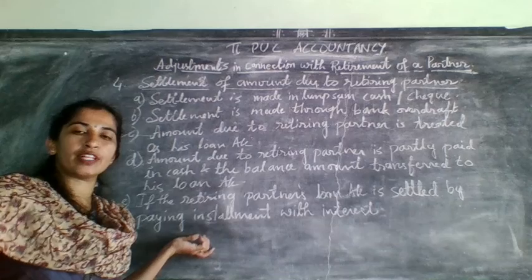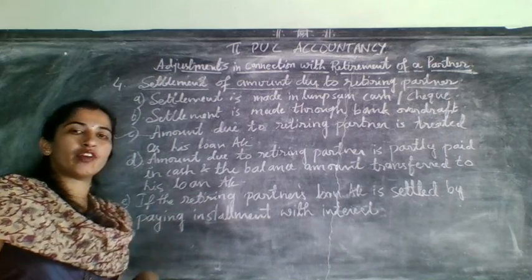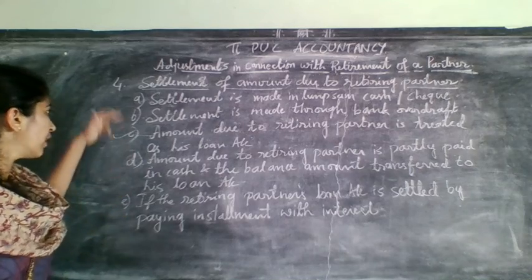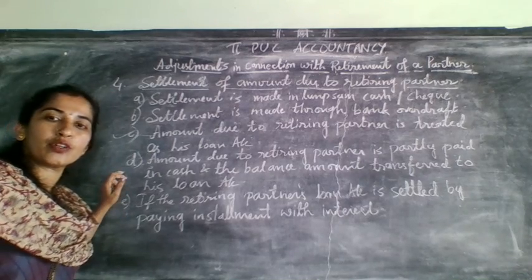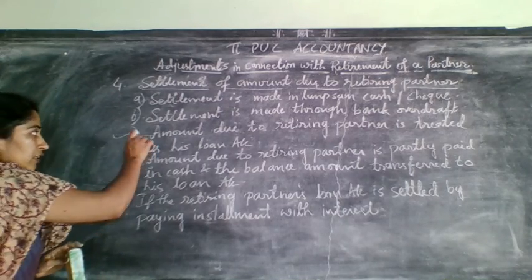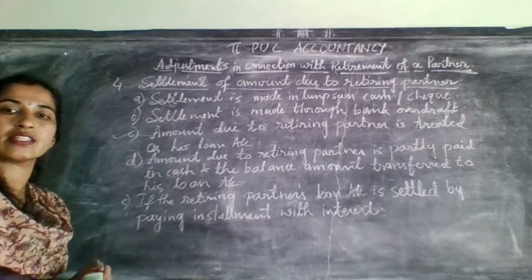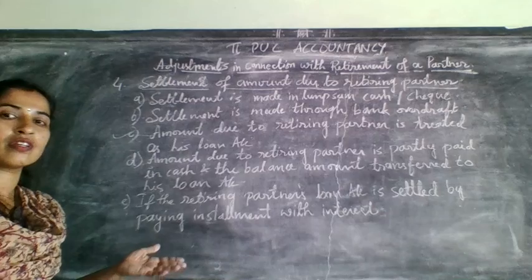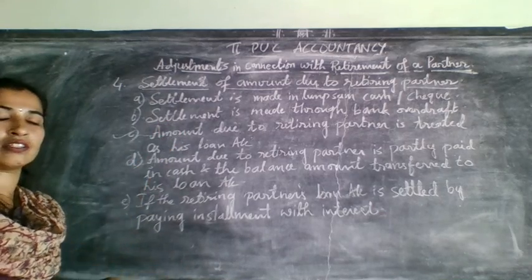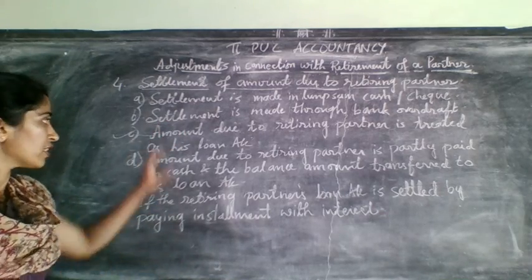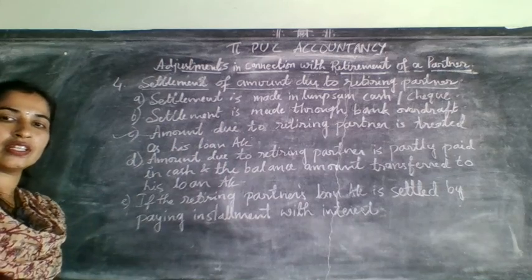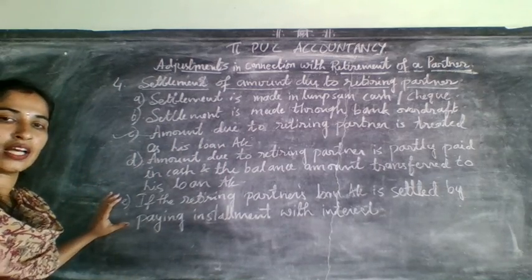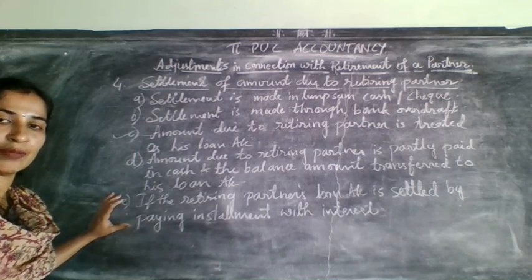Why have I not written it? Because this will not come for 12 marks. Among these four, they will ask you for 12 marks. In that, case C, that is the third case, is more important. That means the difference amount will be transferred to his loan account. That is what they will ask you more. The chances of asking this type in the question are high.